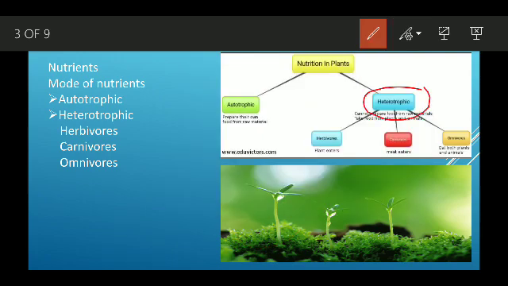The one who does not prepare their food is heterotrophic. Some non-green plants and all animals do not prepare their own food. They depend on some other animal or plant.